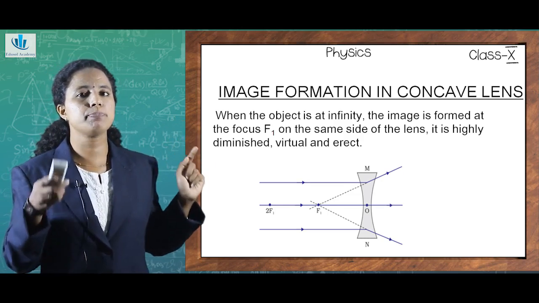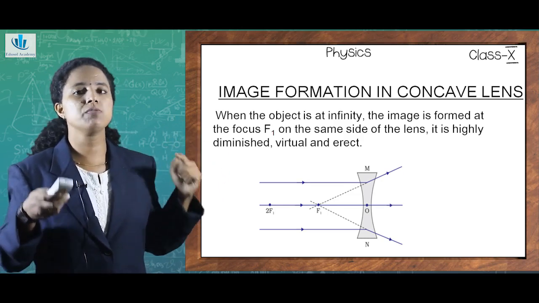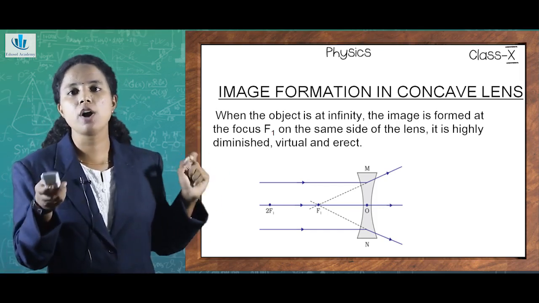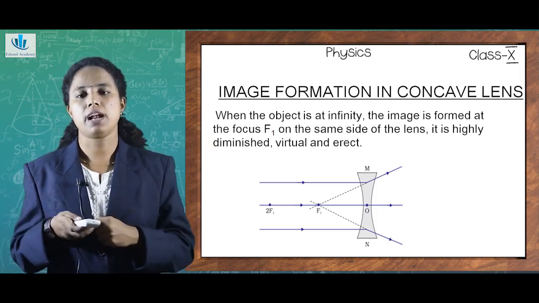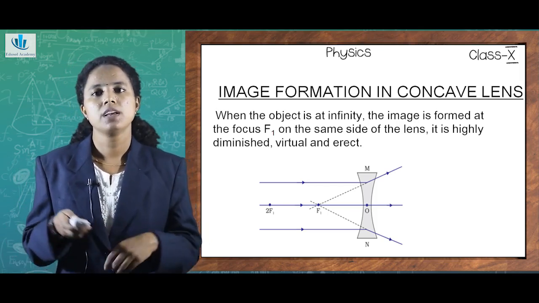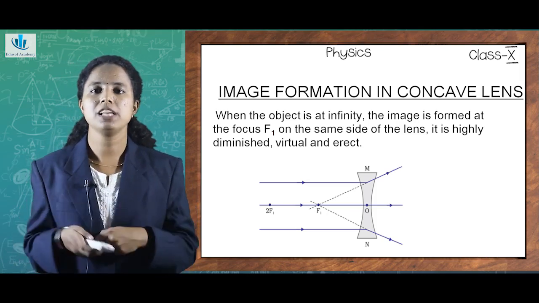When you look at the lens, you can see the rays appear to be diverging from a particular point called the principal focus. That's a speciality in the case of concave lenses. The image is also formed on the same side. To your surprise, you may see that there was no object and also no image being shown.